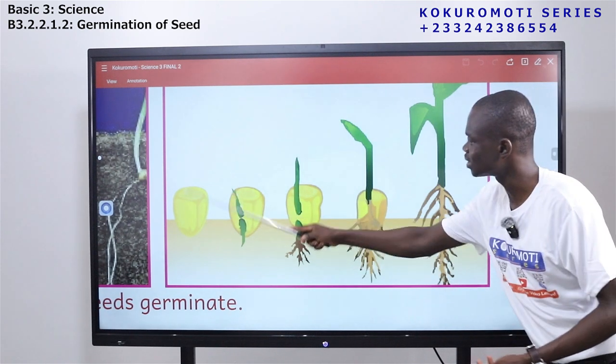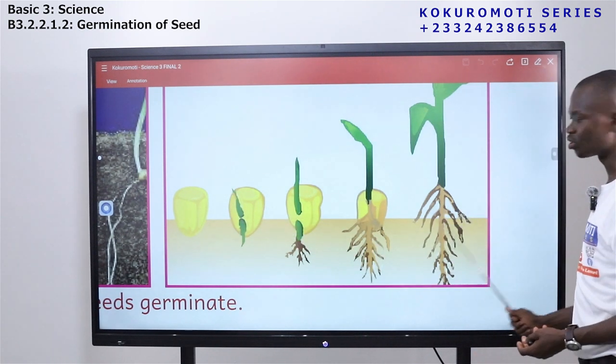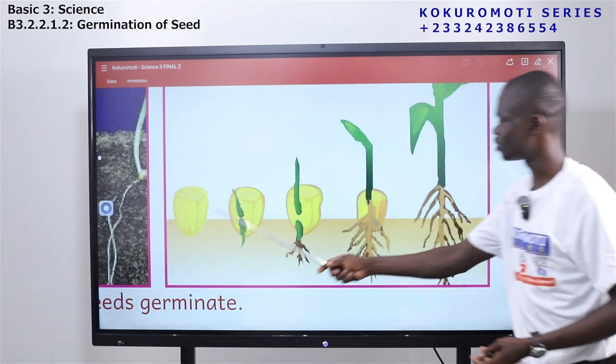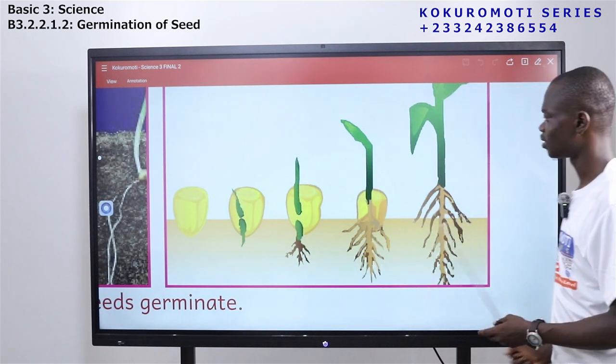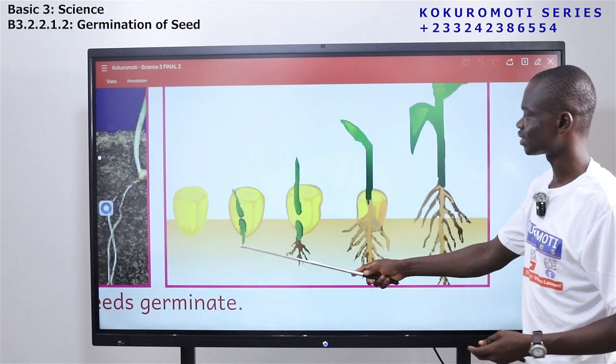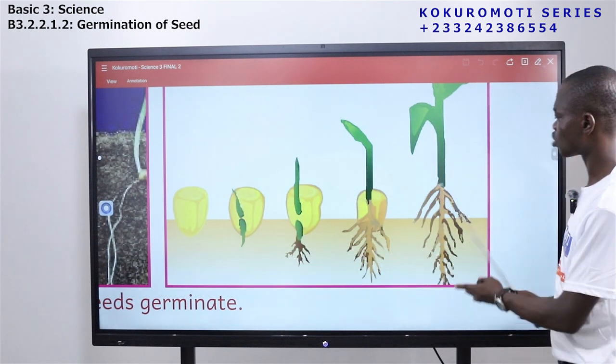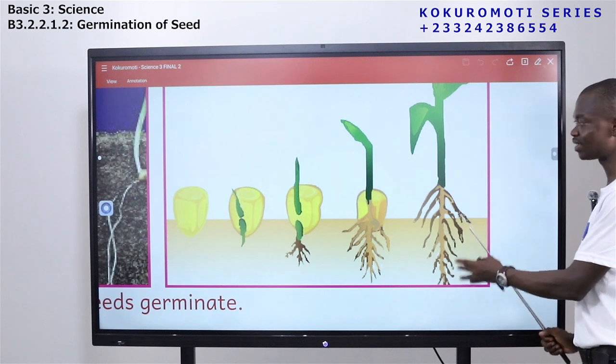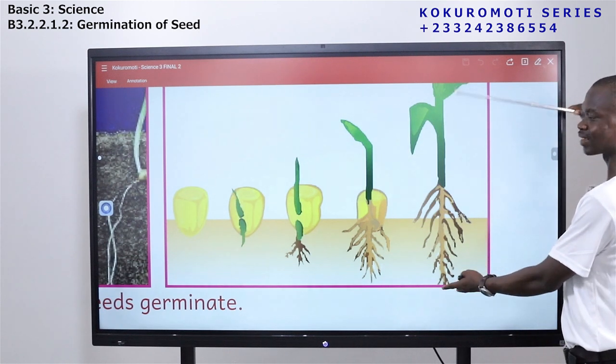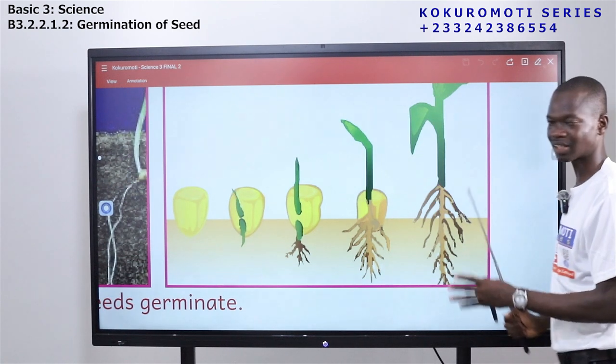So you see the whole seed. At this stage, you will not see it again. So germination has taken place, meaning baby plants or young plant has come out of a seed, and it has gotten to a point that you cannot even see the seed again. Now a full plant is here. So this is how germination happens.